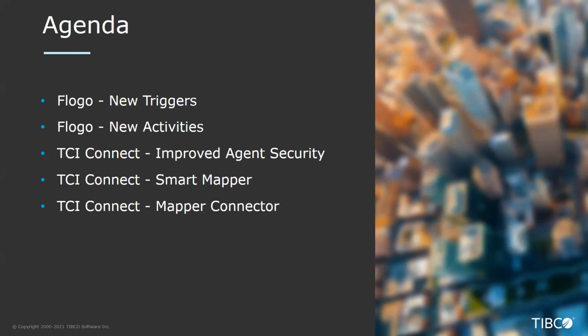TCI Connect has a few new features. These are across the core, the iPaaS, as well as one of our connectors. There are some new agent security options in our security system, and this is useful for reprocessing failed rows and complying with data storage requirements. We've improved the mapper for TCI Connect. The smart mapper now has some additional functionality in it, and we'll cover that. And we also made improvements to the mapper connector, and this was part of both improvements to the core product as well as the functionality of the connector itself. When we come to that example, you'll see how those two are connected.